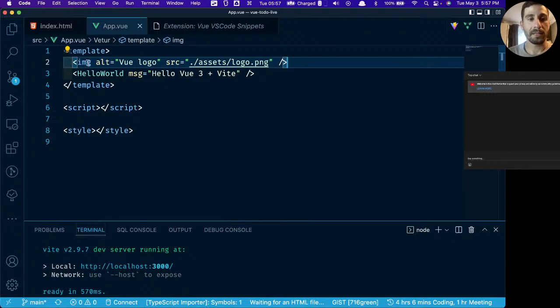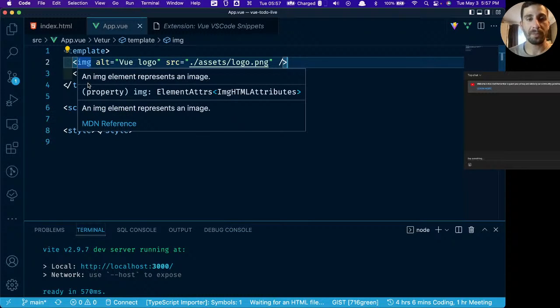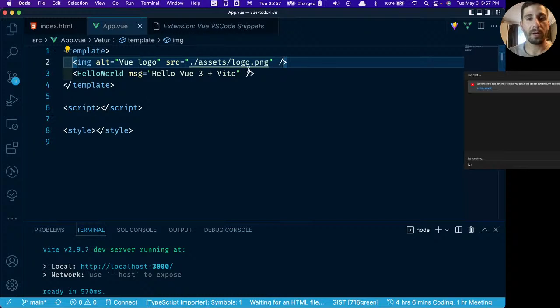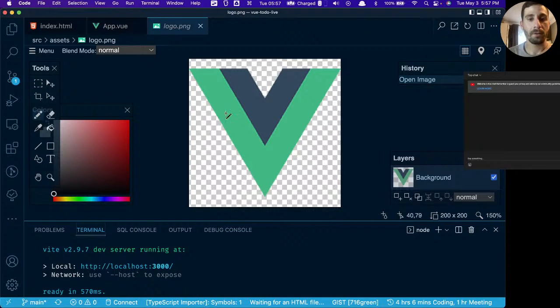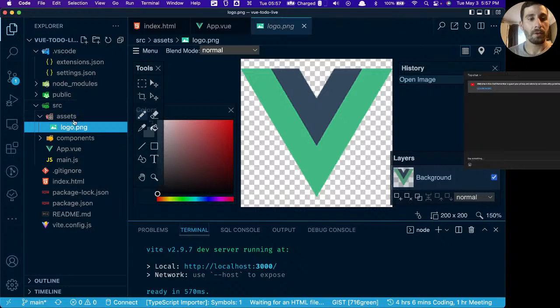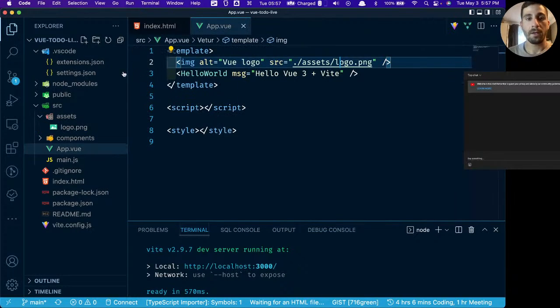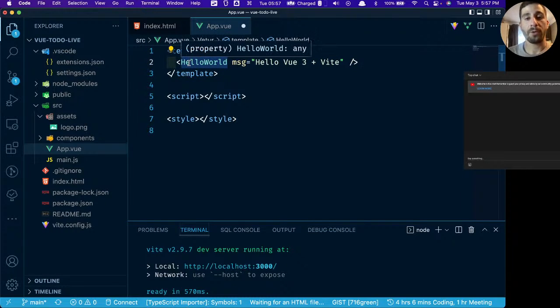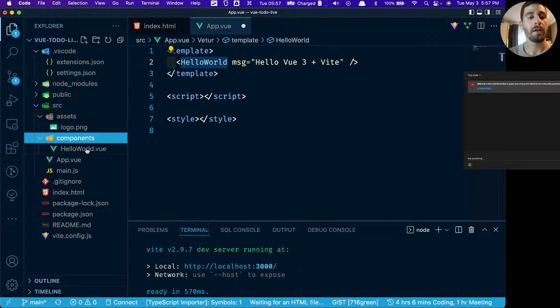What we're doing here, this image tag, I'm assuming you already know some HTML. All we're doing is we're importing the Vue.js logo. There's the Vue.js logo right in our assets folder within source. So we're just displaying that. We can get rid of that. This is how you embed a single file component. So right now we're in the app.vue component, and this hello world component inside of our components folder, that's what we're showing right here. We'll get to that in just a few minutes.